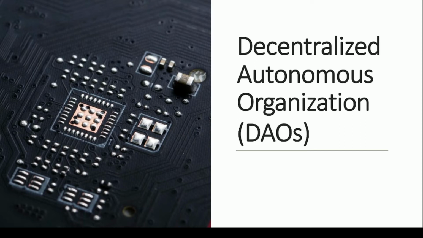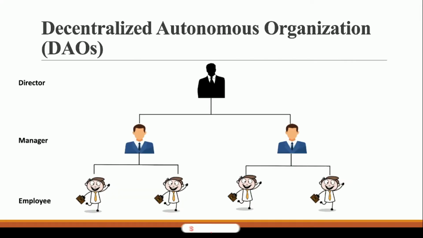In today's video, we are going to talk about decentralized autonomous organization. So let us see what they are. Now, before talking about decentralized autonomous organization, let us understand this word organization. How does a typical organization look like?